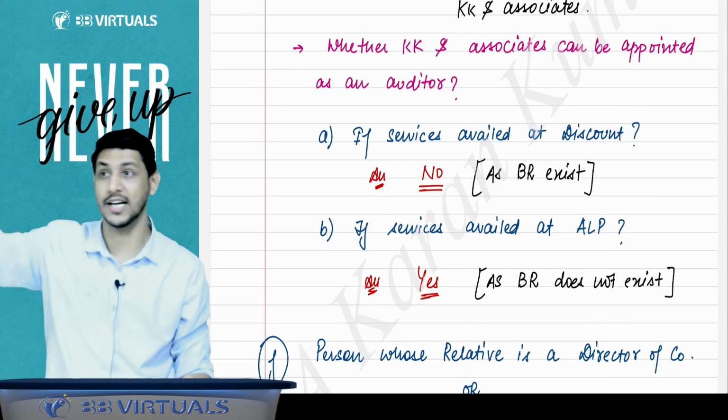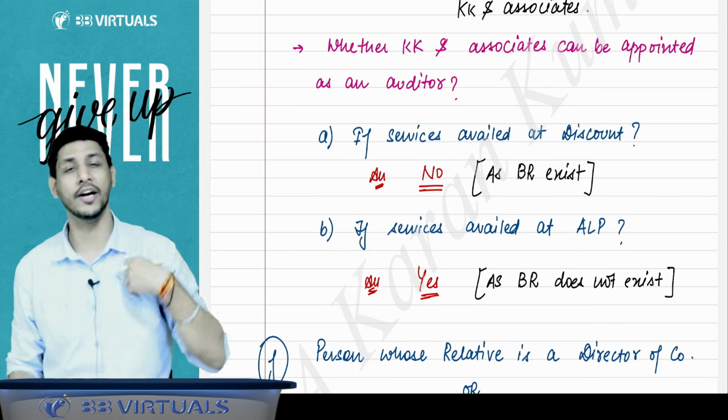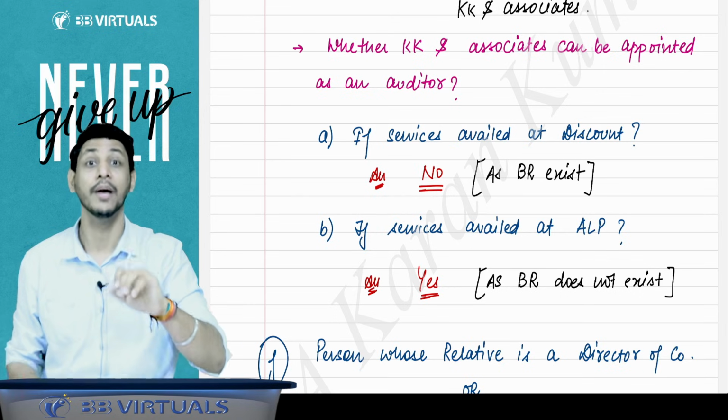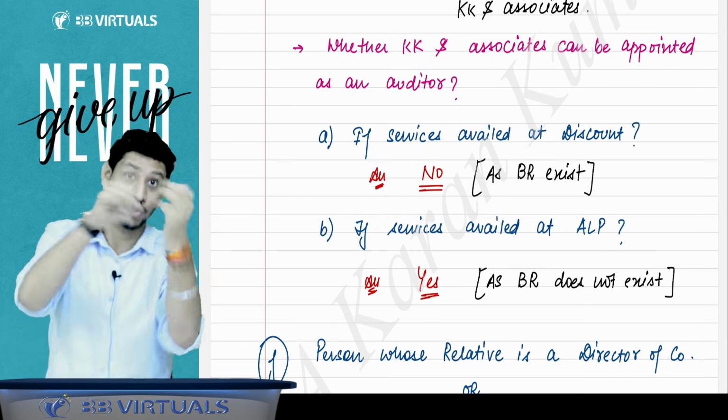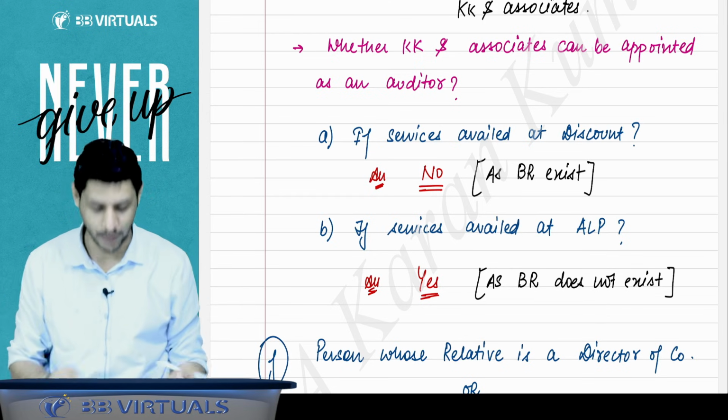But suppose you are charging 1000 rupees from other people, and I am a chartered accountant and you charge me only 200 rupees, saying, sir, just pay 200 rupees but do the audit of our company. In that case, the company will be able to dominate the auditor and the auditor will manipulate the accounts. That is why they are disqualified.